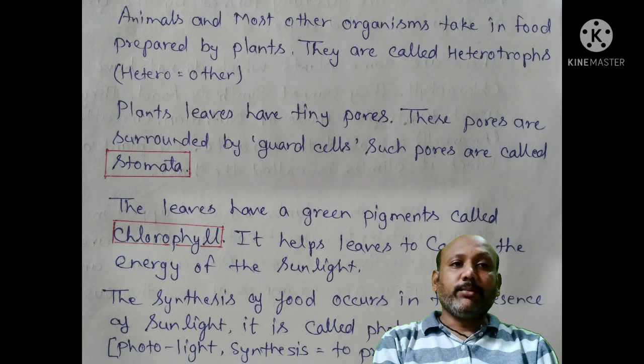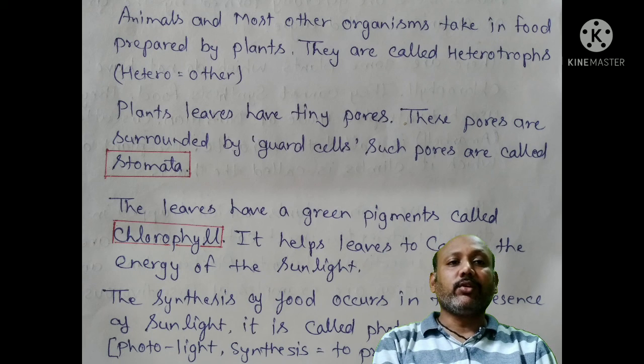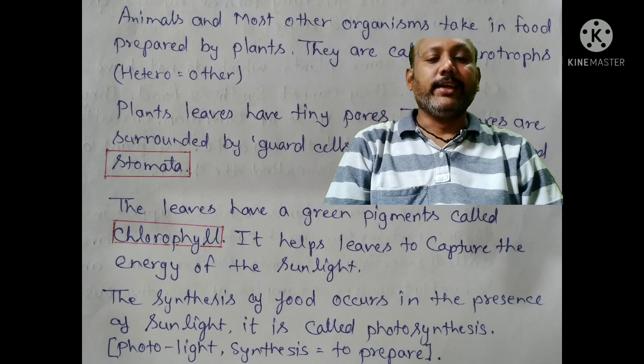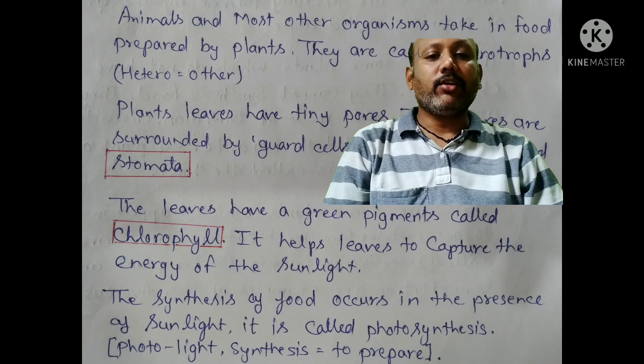Plants' leaves have tiny pores. These pores are surrounded by the guard cells. Such pores are called the stomata, which are found on the leaves. The leaves have a green pigment called chlorophyll. It helps the leaves to capture the energy of the sunlight.